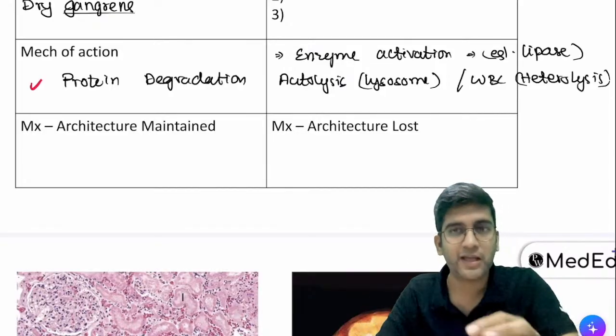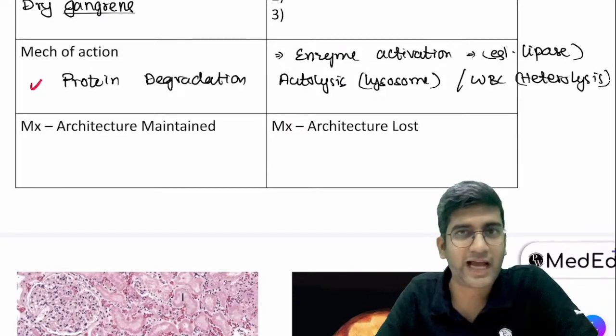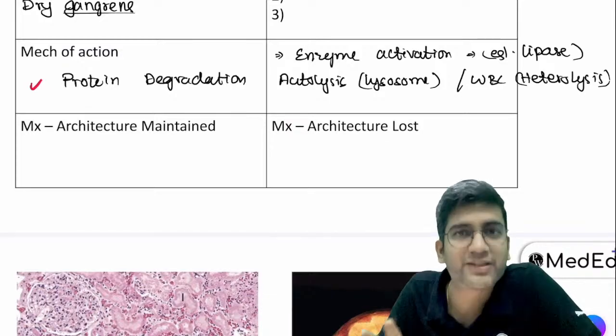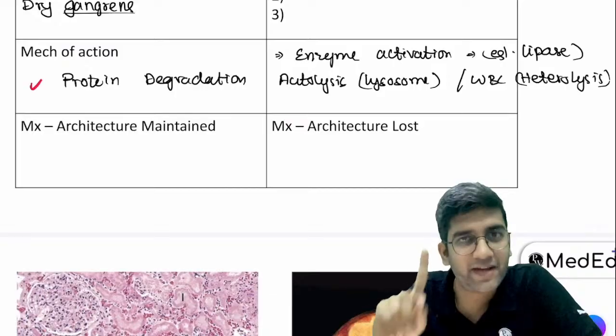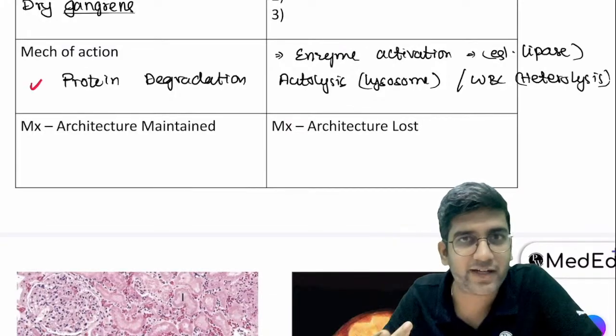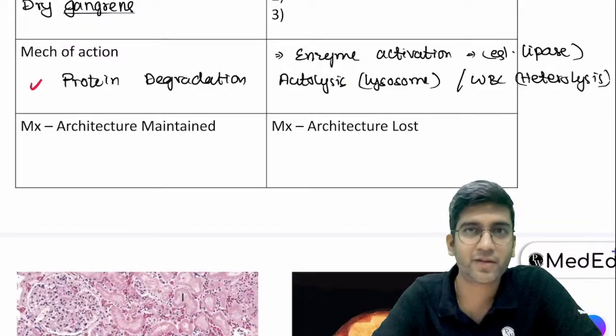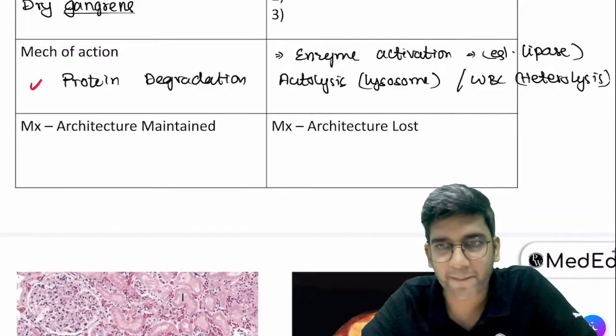But I don't want you to remember it. I am 100% sure you will never forget it. The reason I'm telling you with confidence that you don't need to remember brain infarct is, tell me, if a patient has a stroke, that is brain infarct, will any doctor go and take a brain biopsy? Honestly, no, right?